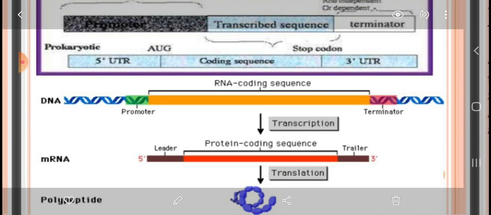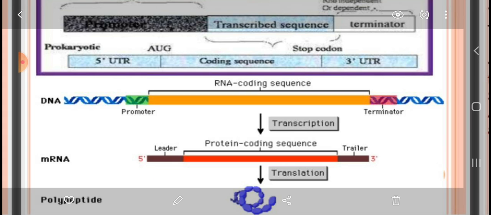Now the DNA makes the RNA. Here you have a small DNA sequence which is shown in blue color, which is the template. And then you have the green region, which is the promoter area, specifically the AUG binding sites.